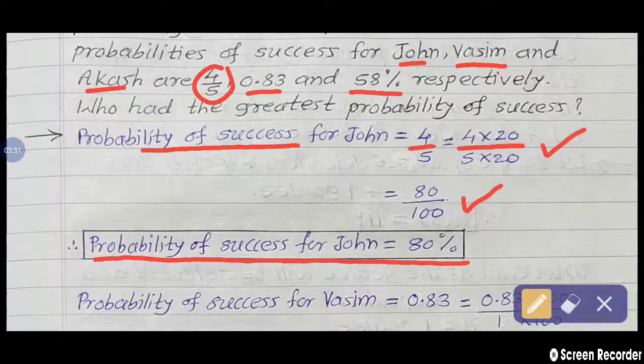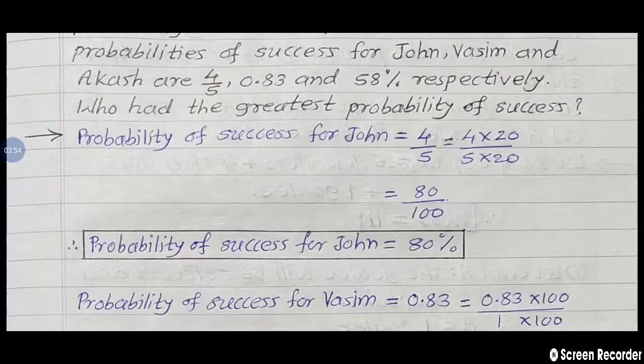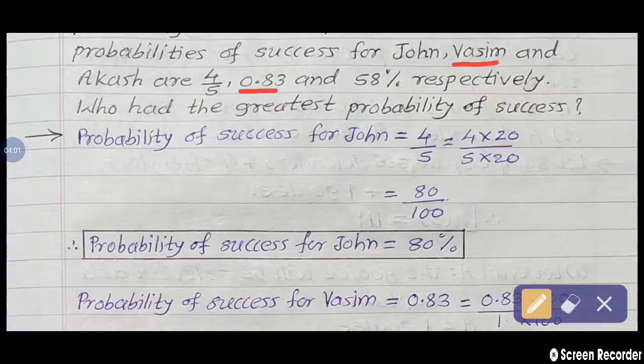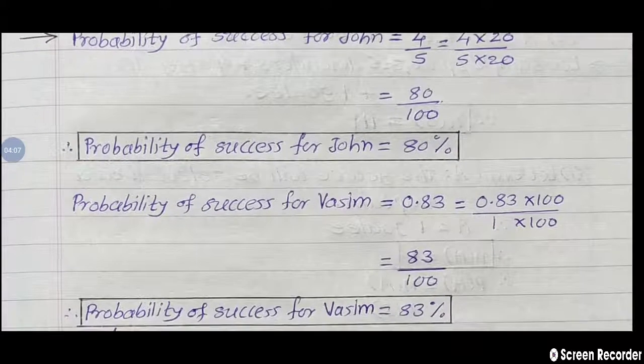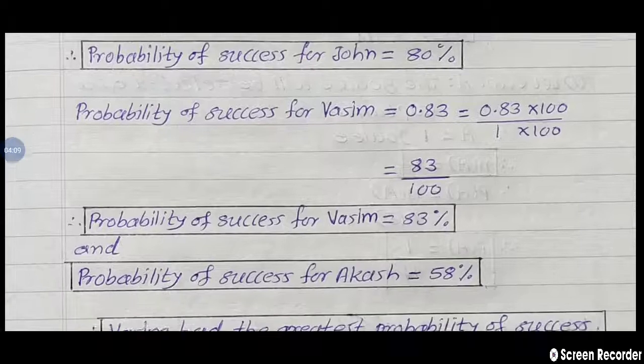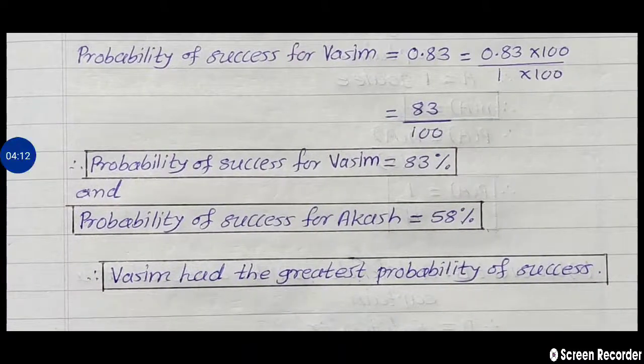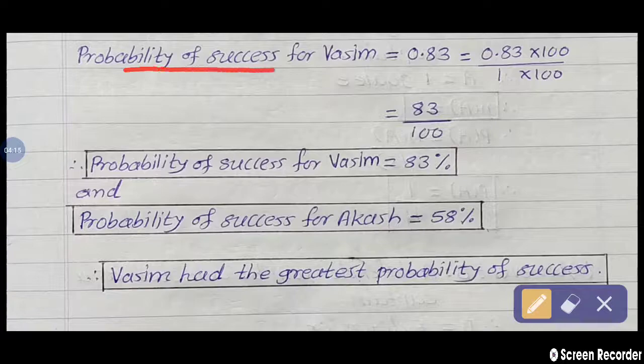All of you understood this? Second, who is the second person? The second person is Wasim and his probability of success is given as a decimal fraction, that is 0.83. Now see how to convert this decimal fraction into percentage. See on the screen. The probability of success for Wasim is equal to 0.83. After the decimal point, how many digits are there? 2 digits. 8 and 3.